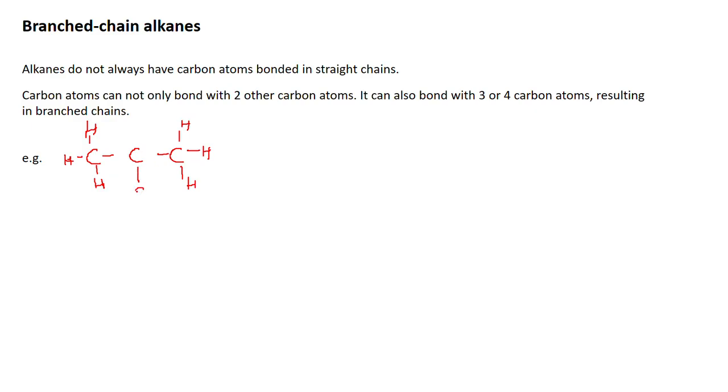But if it is bonded with another carbon atom which has hydrogen atoms attached to it, then you call that a branched chain alkane. So instead of a carbon atom bonding with at the maximum 2 carbon atoms, they can also bond with 3 or 4 other carbon atoms. So in that case, you get a branched chain alkane. So in the place of hydrogen, you will have another carbon atom that is getting attached. That's all.